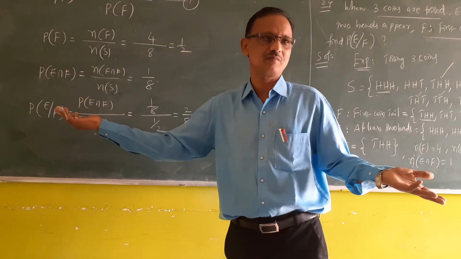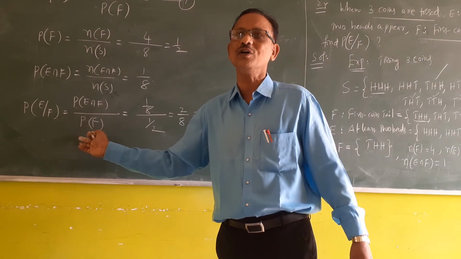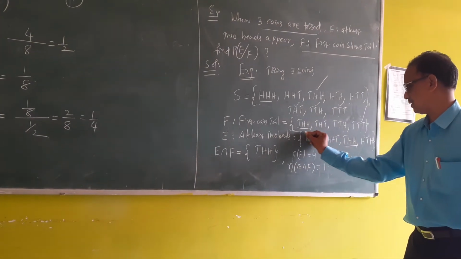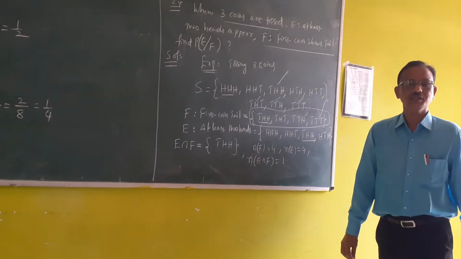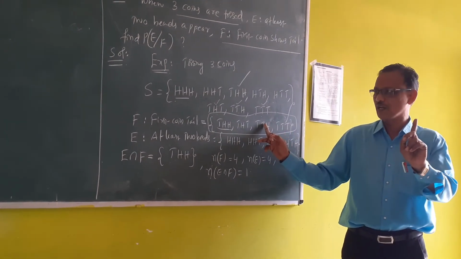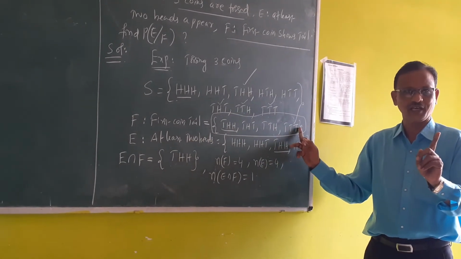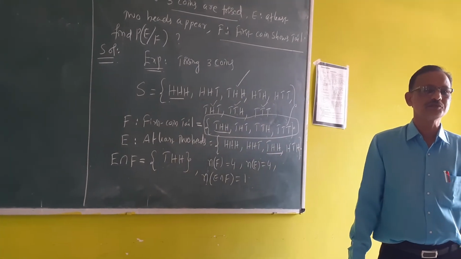So first happening event is this. In this, how many are favorable to E? See, in these 4 outcomes, 1 is favorable. 1 by 4, that is enough. Simple answer.